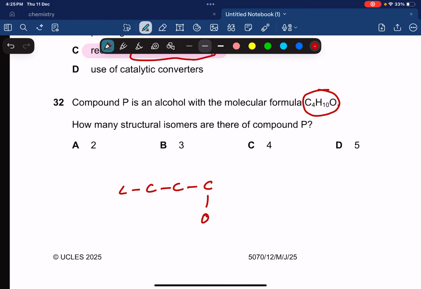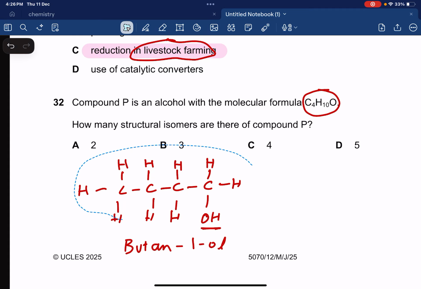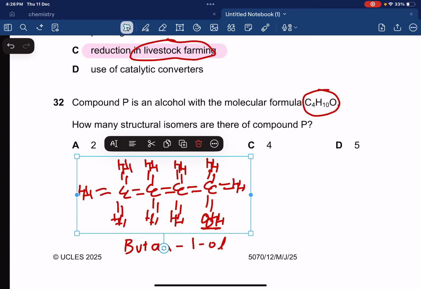OH can be on the first carbon like this. The remaining H we have to draw like this. And over here, look, the OH is on carbon 1. So this is butan-1-ol. But what if we make this OH on carbon number 2?